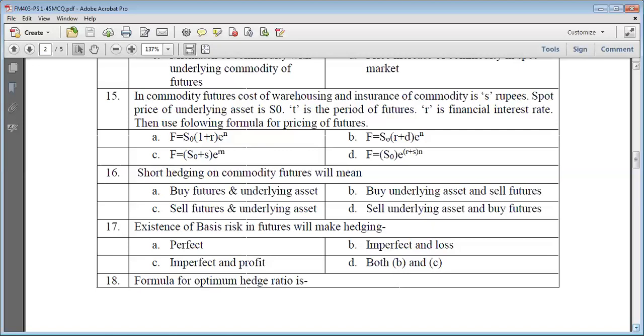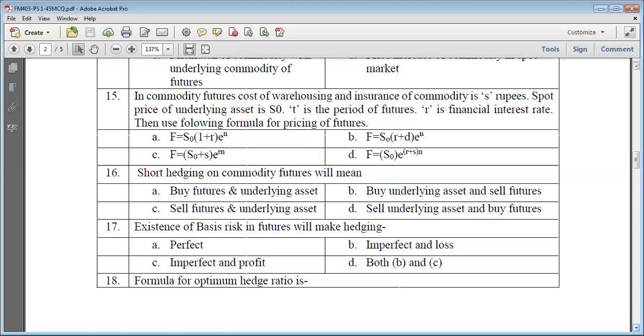So short hedging will occur where your underlying asset is being sold, and just the opposite strategy you have to take in the futures market to adjust it. So you will buy the futures so that the loss on the underlying asset will be compensated by the futures market. So D is the correct option.